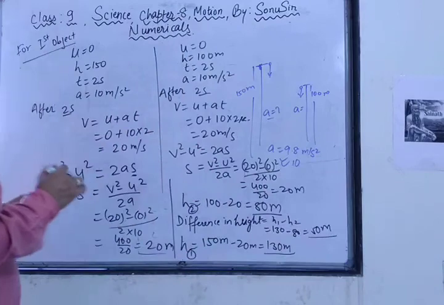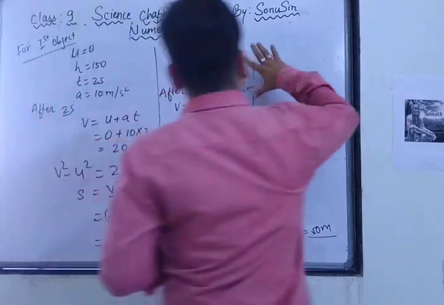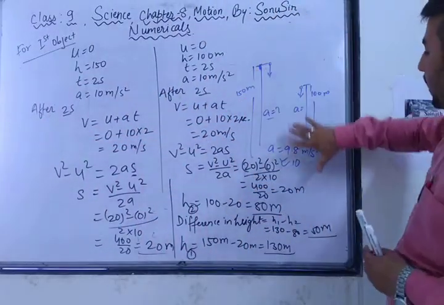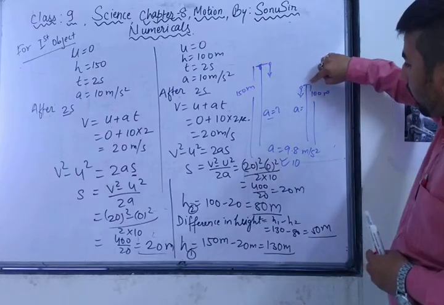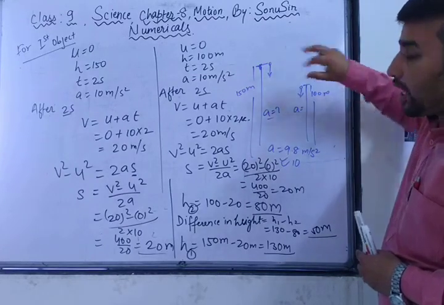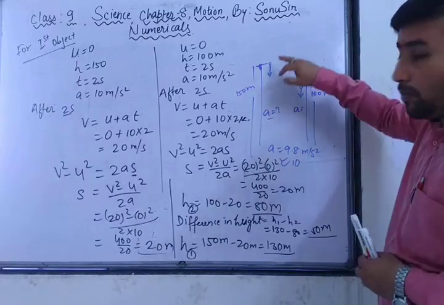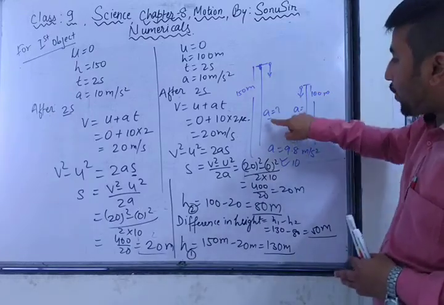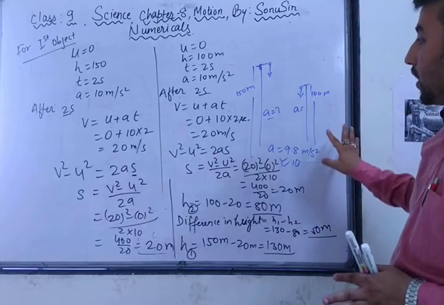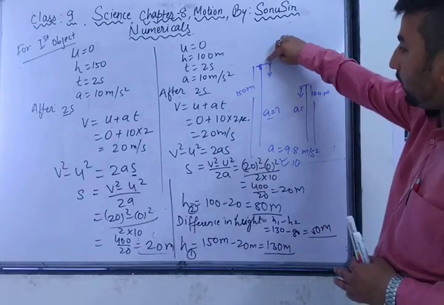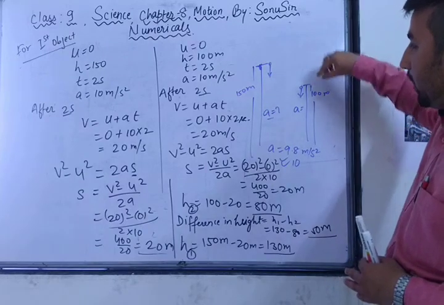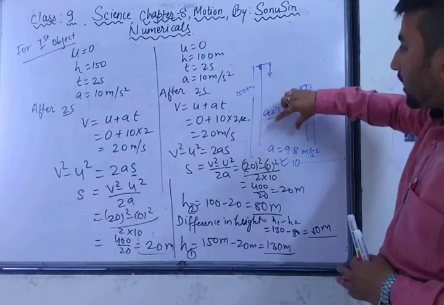So just suppose the question was, here there is a 150 meter height building, here also a 100 meter height building. From here I drop one object, from here also I drop one object. After 2 seconds, where will these objects be? The acceleration will be the same. Both objects fall with the same acceleration.